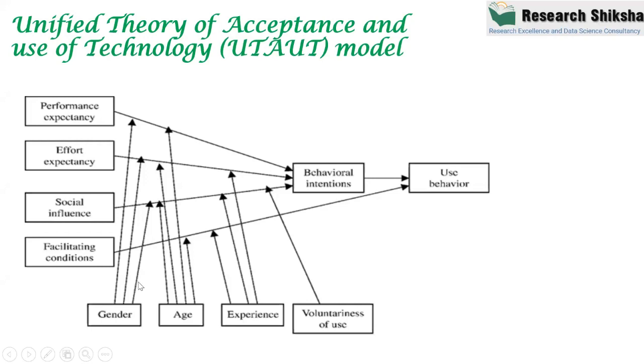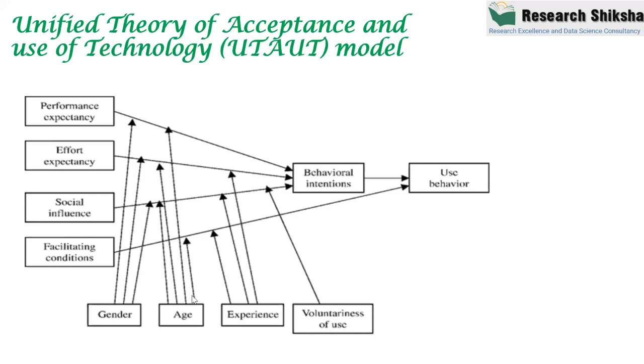This theory also has moderating variables: gender, age, experience, and voluntariness of use. These are the moderating variables, and moderating variables never come as part of the model. They always remain outside, but these arrows indicate that the relationship is different for different people.